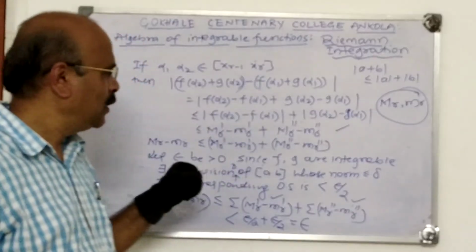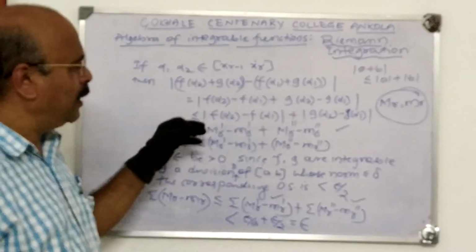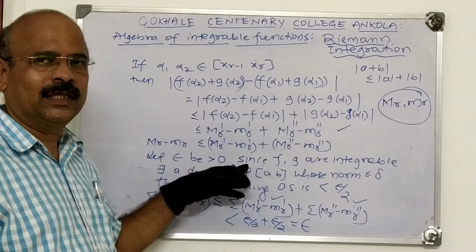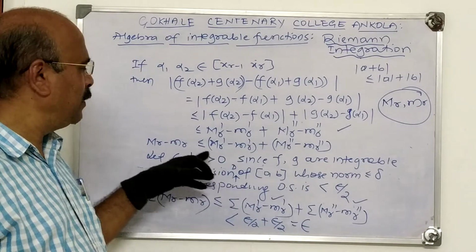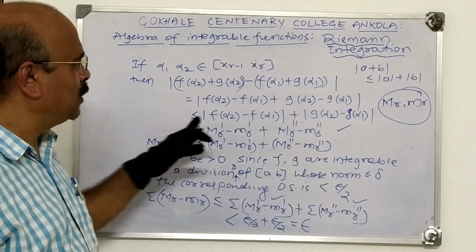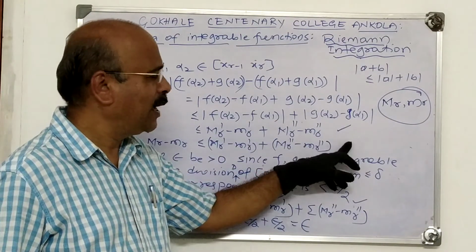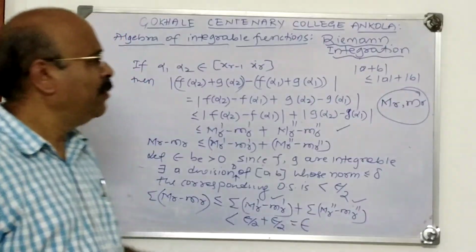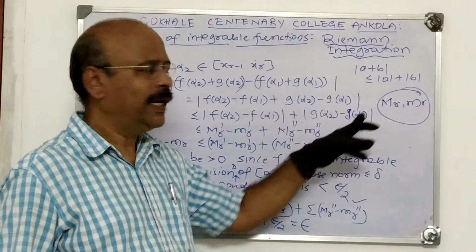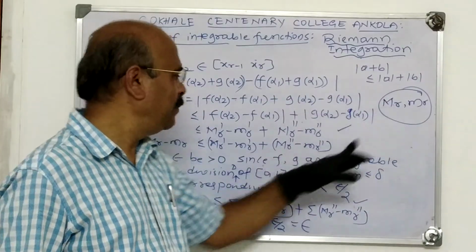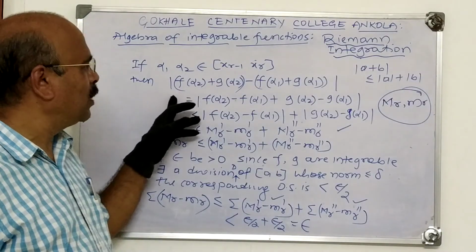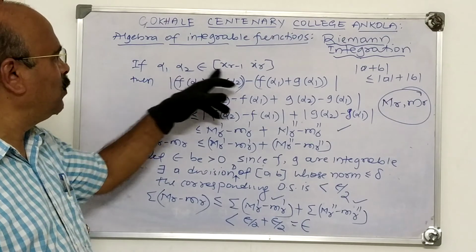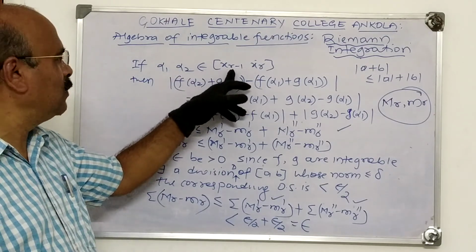Proof of this. I explain briefly once again the proof of this. We take the three sets, M_r dash, m_r dash, M_r2 dash, m_r2 dash, M_r, m_r, be the bounds of f, g, f plus g. Then this lemma is important. Suppose alpha 1, alpha 2 belongs to this r-th subinterval.